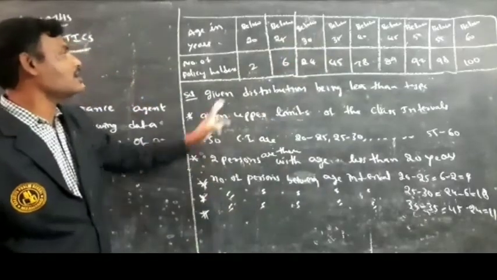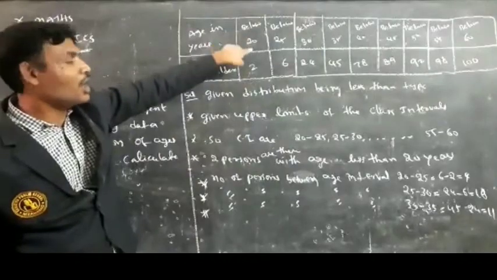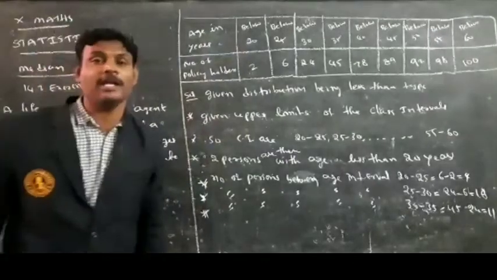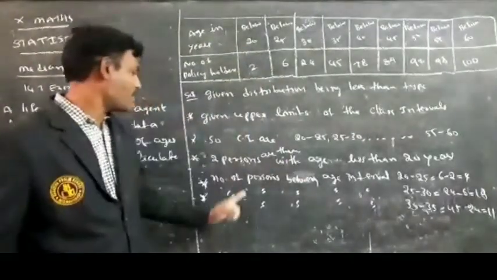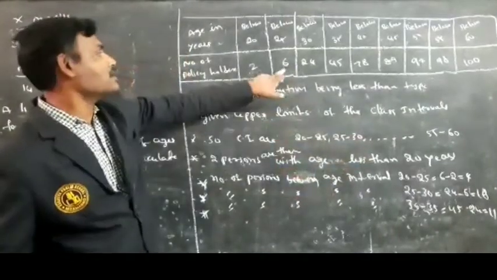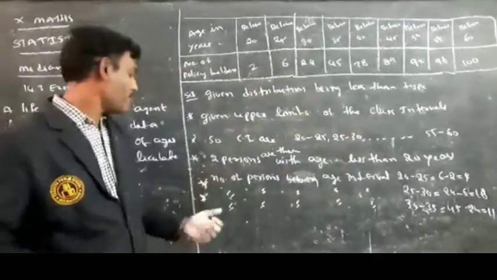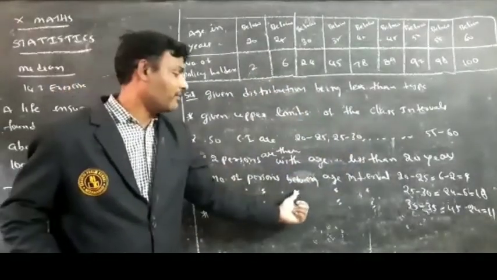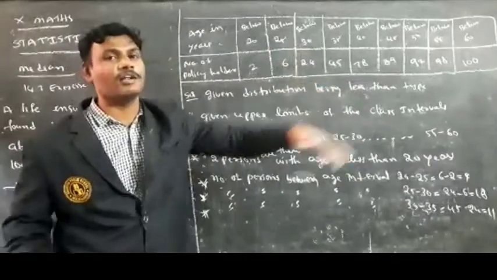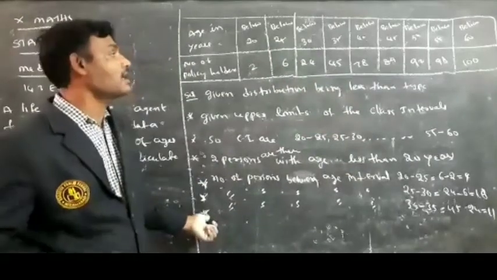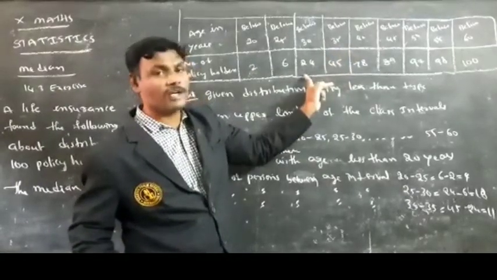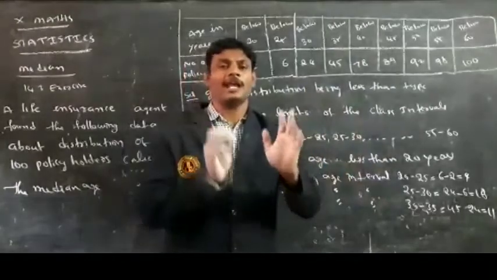Then 2 persons are there below 20 years of age. Then I need the number of persons between 20 and 25 years. The number of persons between age interval 20 and 25 is 6 minus 2 equal to 4 persons. Then the number of persons between age interval 25 to 30 is 24 minus 6 equal to 18. The number of persons between 30 and 35 is nothing but 45 minus 24. So on, we can calculate the frequency.